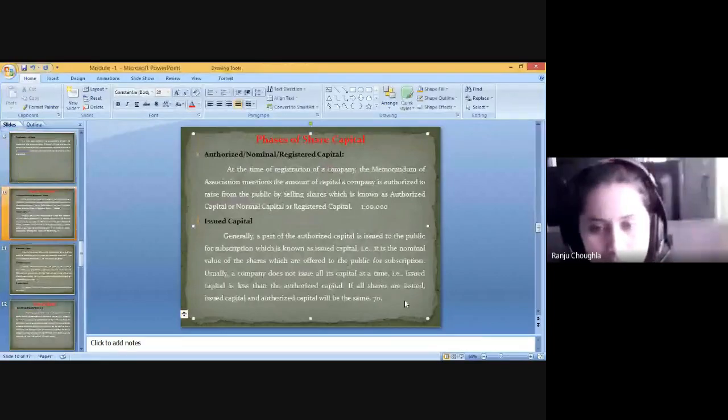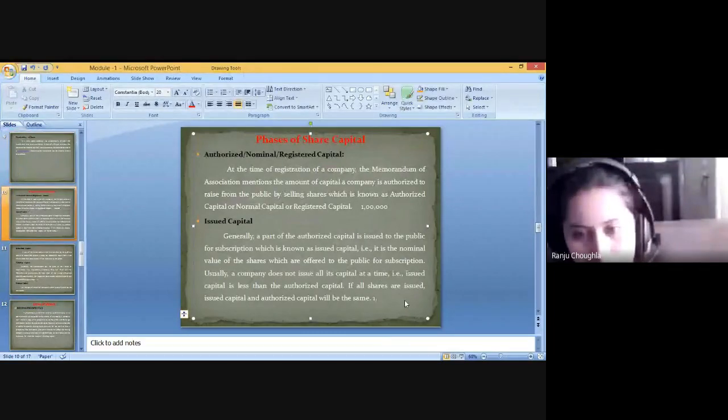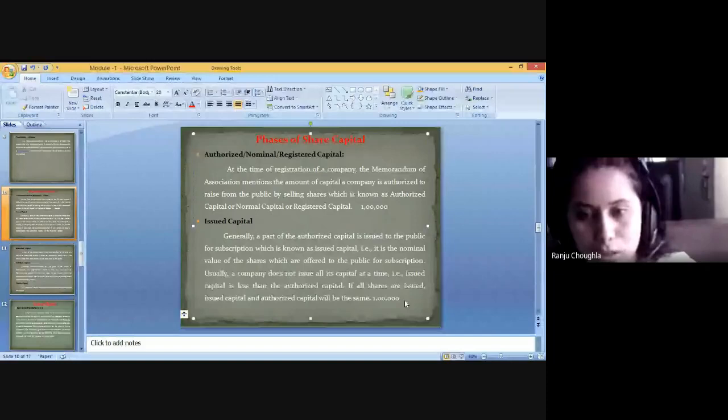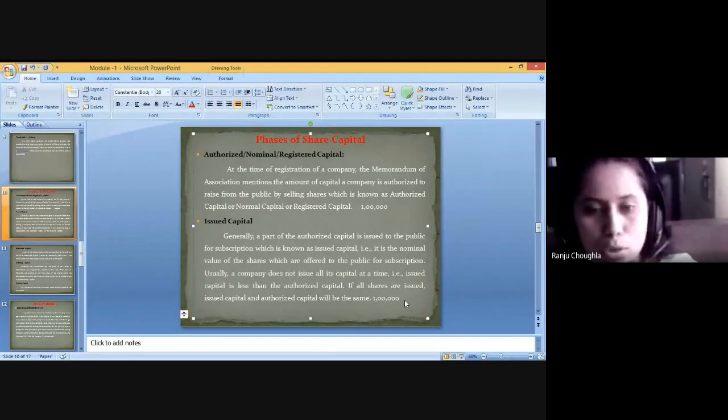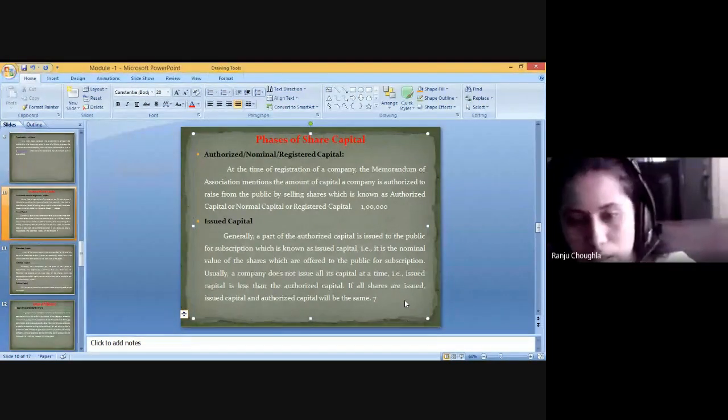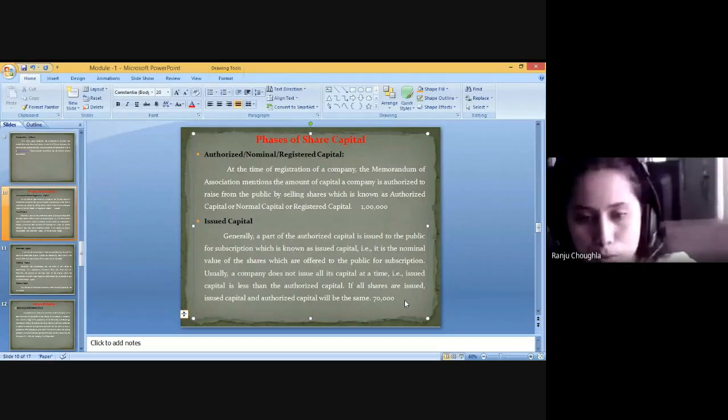So for example, if the company wants to issue the same amount as the authorized capital mentioned in the memorandum, then the issued and authorized capital are the same and will not change. Here, out of that 1 lakh, the company issues only 70,000 to the public. That amount is called the issued capital. Issued simply means it is one part of the authorized capital.